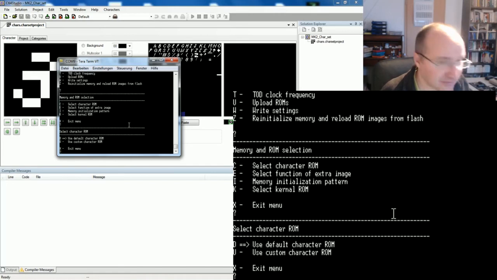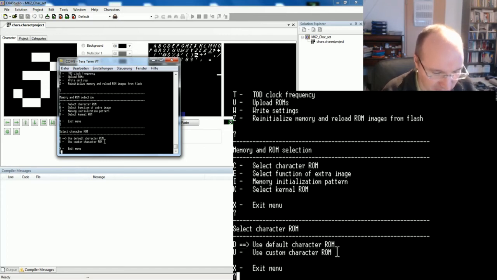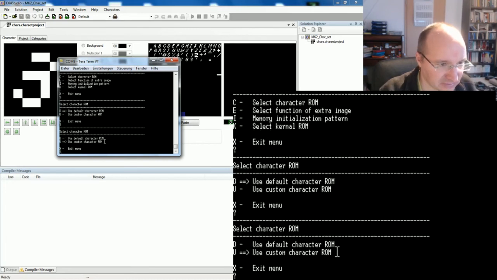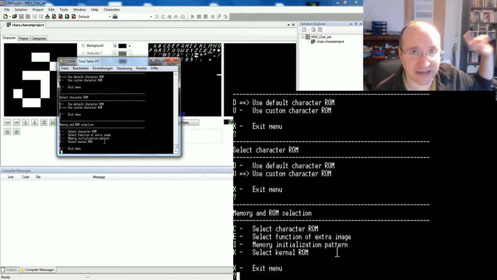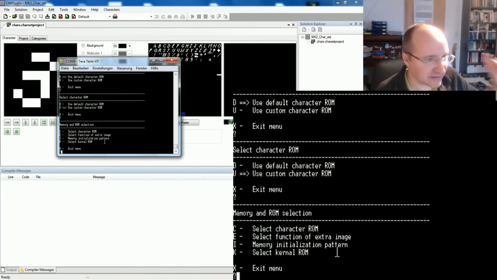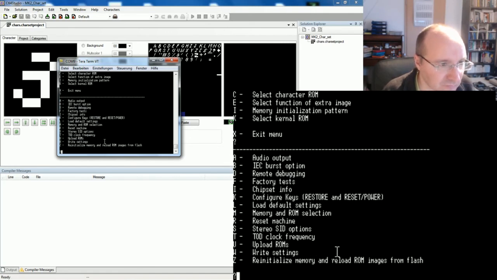By loading up the character ROM, it went up to the flash. You don't have to save for this, but in order to make the Commodore memorize that you want to use the selected ROM, you have to go for U and first configure it, and then the Commodore again has changed, but to make it keep this, you also need to save the settings.